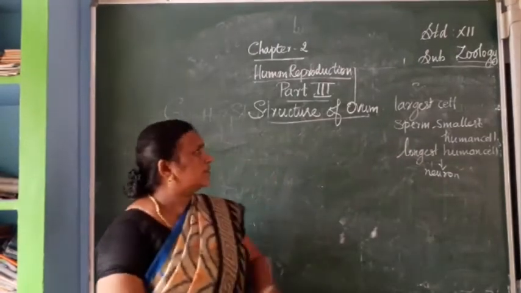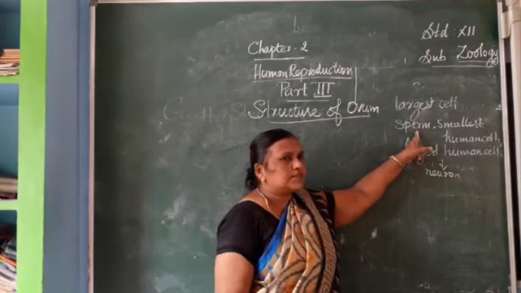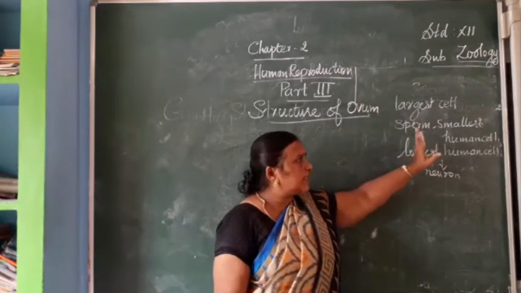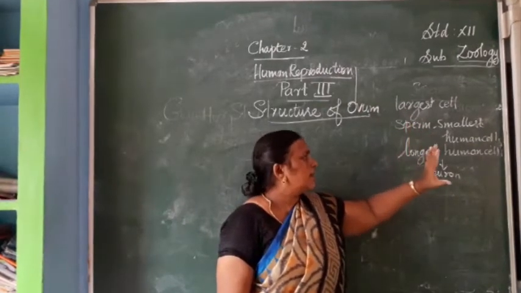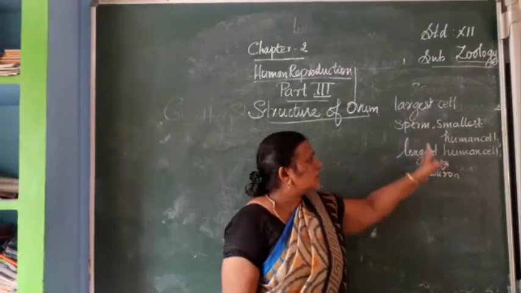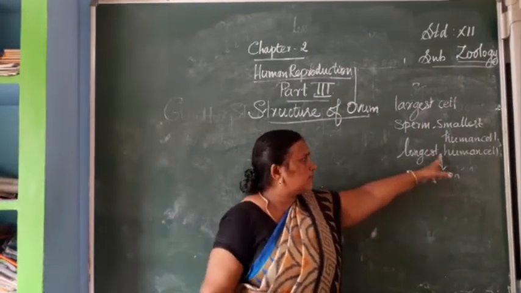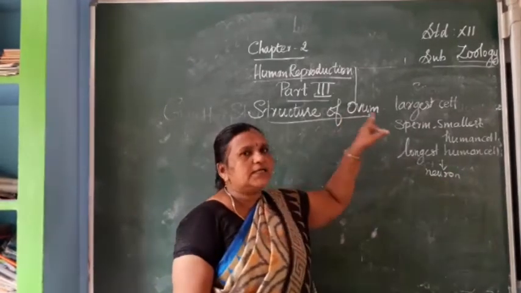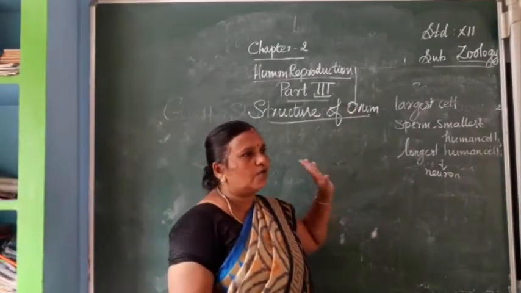The smallest human cell is the sperm, and the longest human cell is the neuron. So three types: the largest human cell is the ovum, the smallest human cell is the sperm, and the longest human cell is the neuron. Now we are going to study the largest human cell, the ovum.